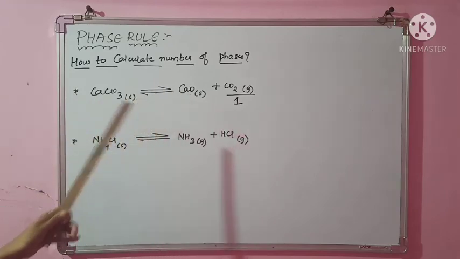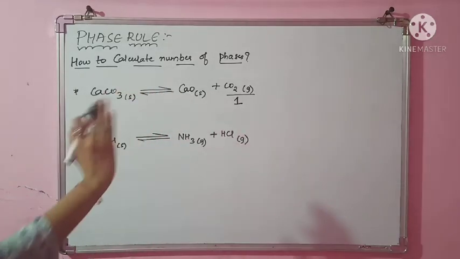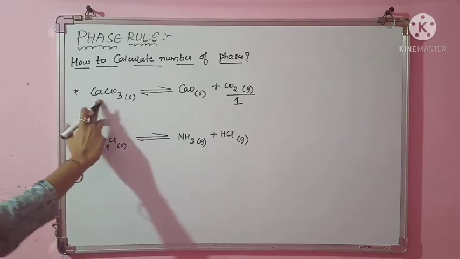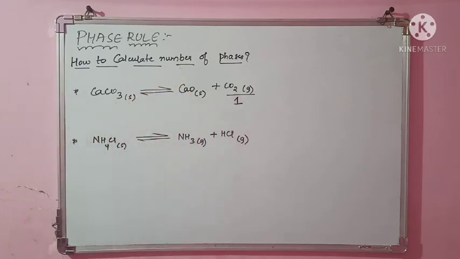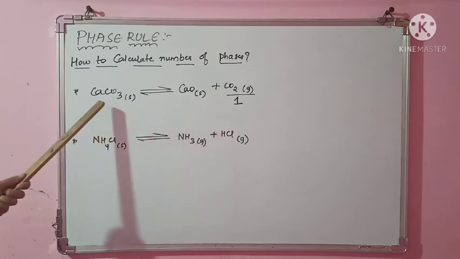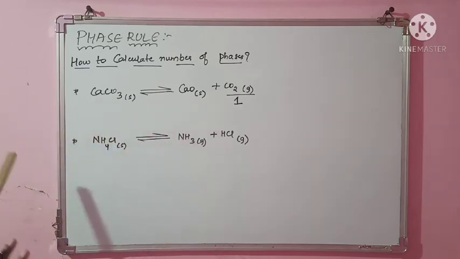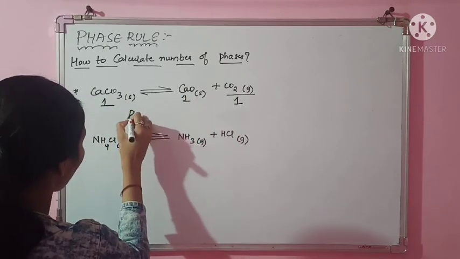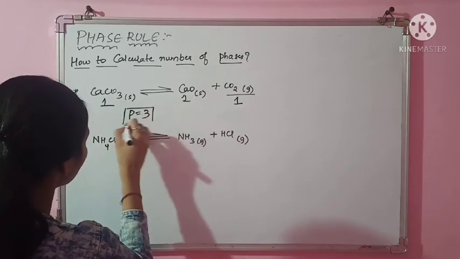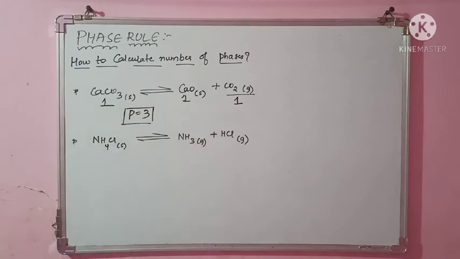Even though both are solid, they form a heterogeneous mixture. CaO is different and CaCO3 is different, physically distinct. So this is one phase and that is another phase. Totally, P equal to 3. I have 3 phases. You getting the point?